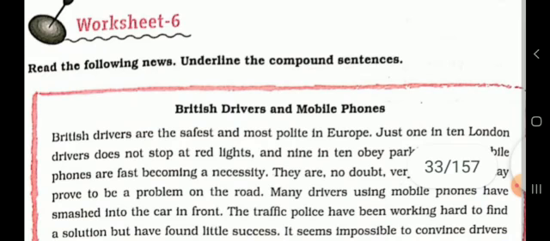Third sentence, mobile phones are fast becoming a necessity. This sentence has one subject and one predicate, so it's a simple sentence, not a compound one. They are no doubt very helpful, but may prove to be a problem on the road. Again, it's a compound sentence, so underline this also.